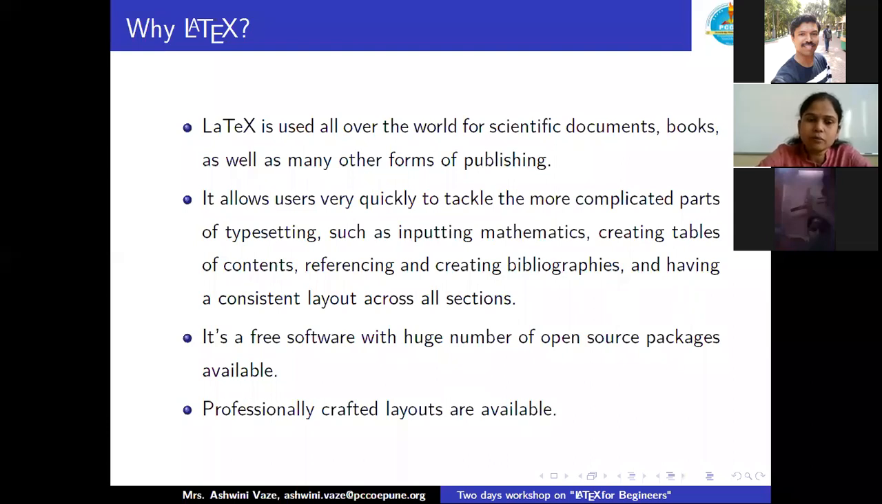The most important part is that it is free software with a huge number of open source packages. And all of these packages we can download very easily. Professionally crafted layouts are also available, which helps us to put down our documentation in a very professional format.